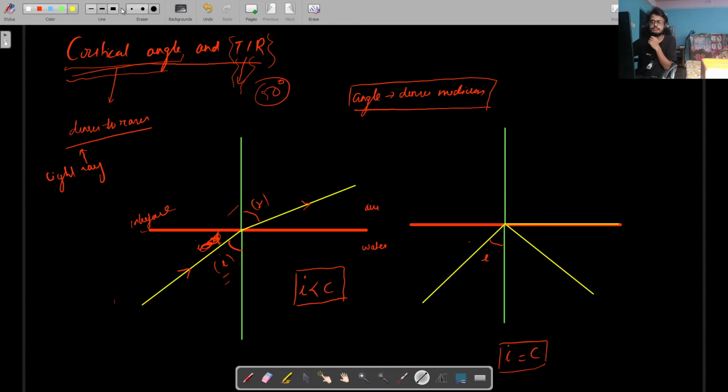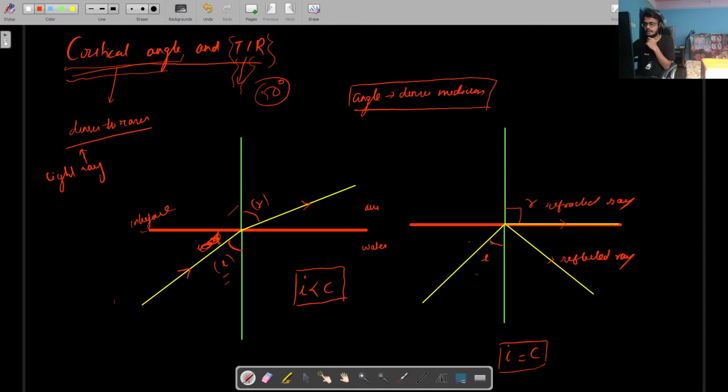So now we have something like this: this becomes the angle of refraction. This is the angle of incidence, and this is the reflected ray. This is the refracted ray, and this is the reflected ray.